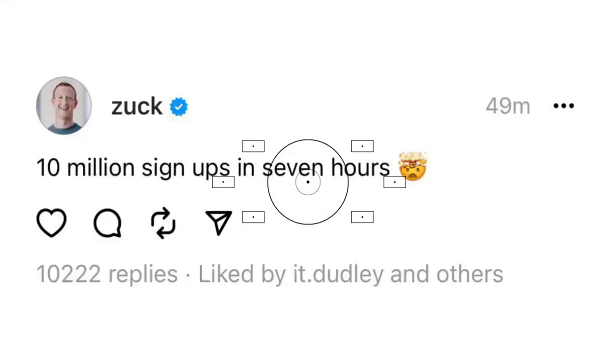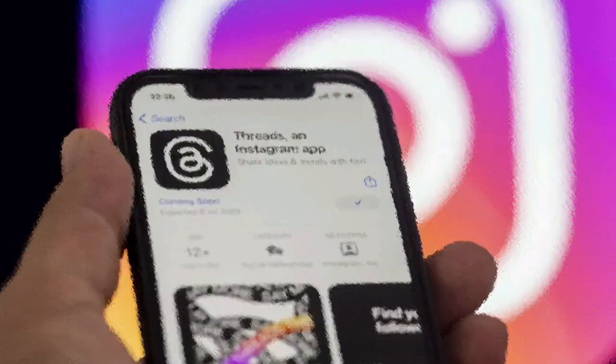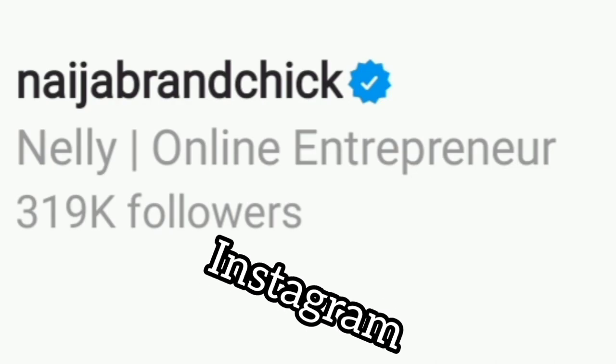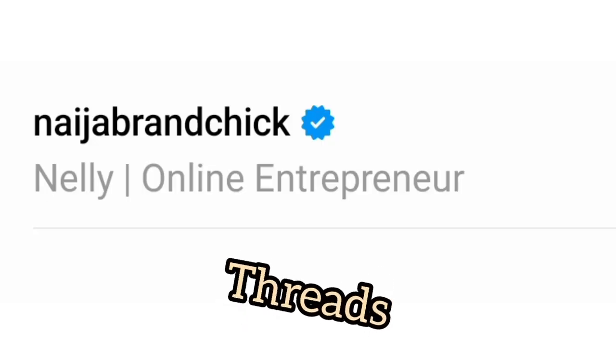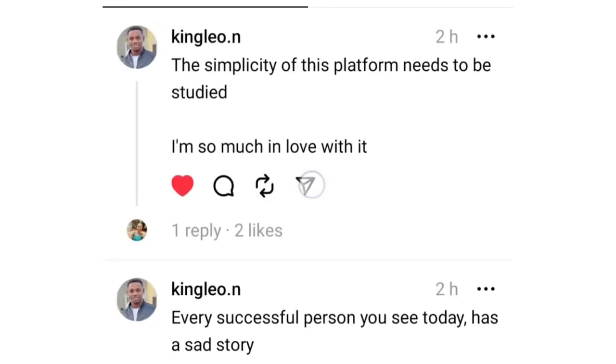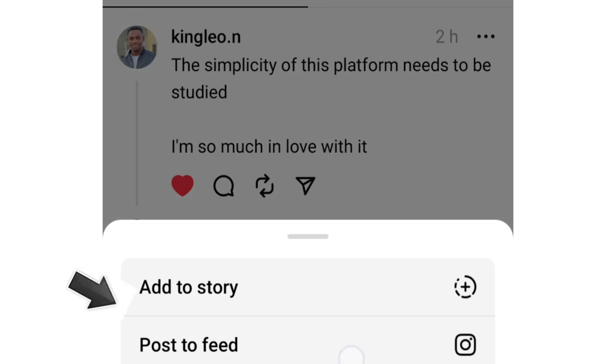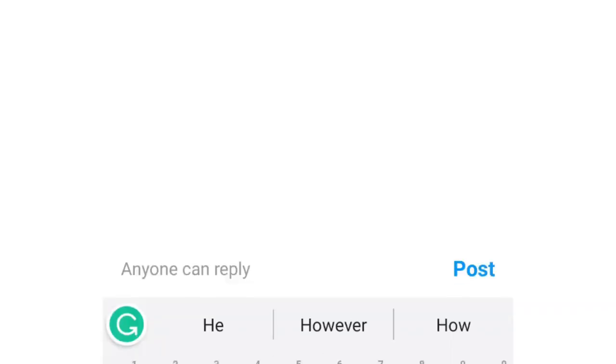Now let's start at the very beginning. What I love about Threads so far is the seamless integration with Instagram. You can transfer your following here, and if you have a blue tick, it's also transferred. You can share your thread from Threads to your IG feed or stories. The text count is 500, which is a lot of words to put out there compared to Twitter.